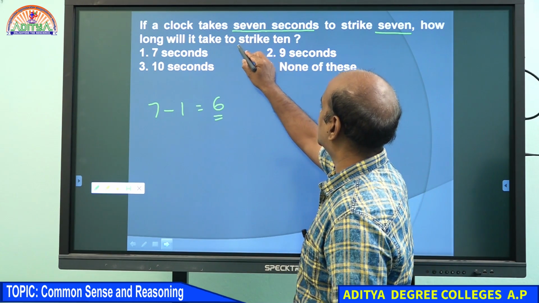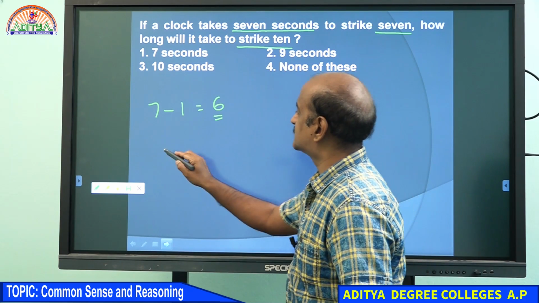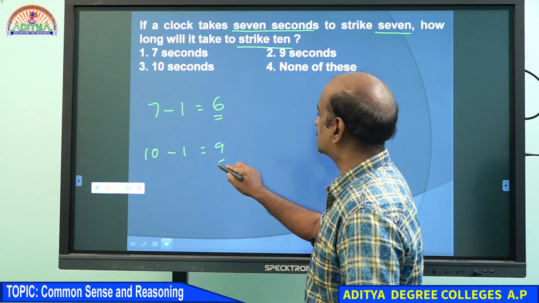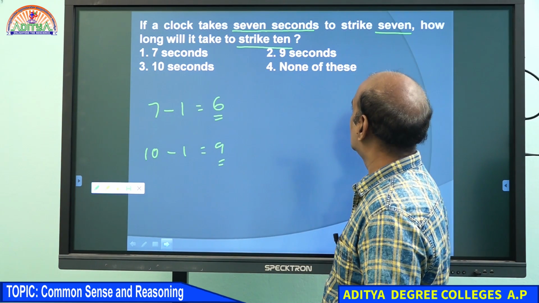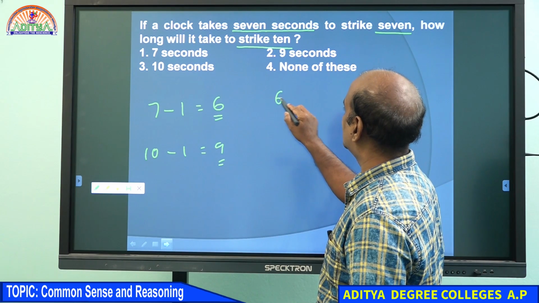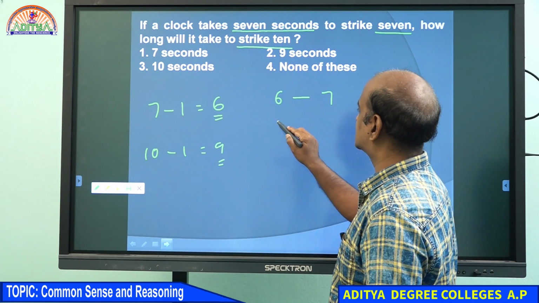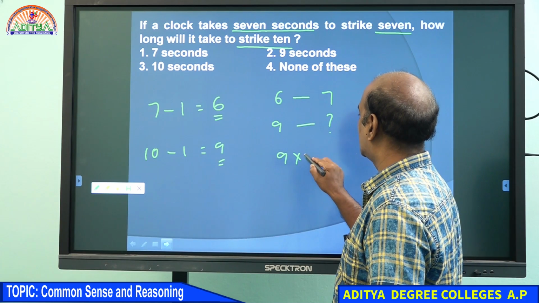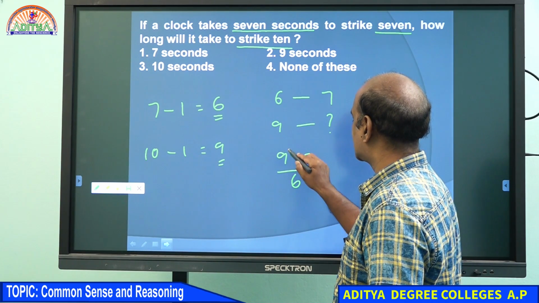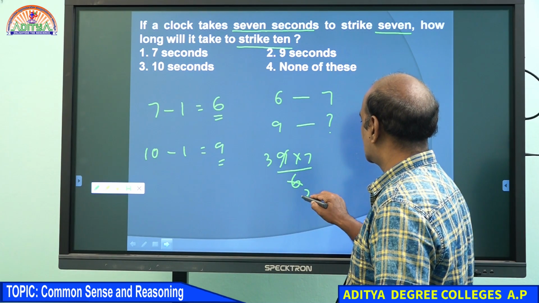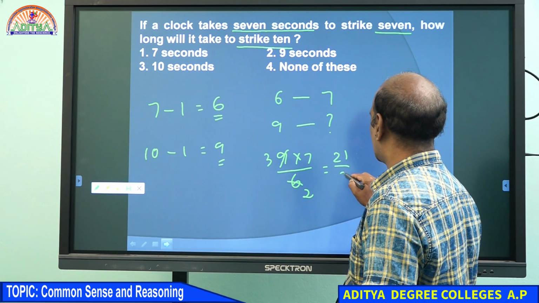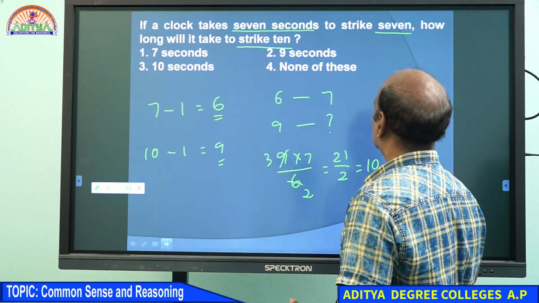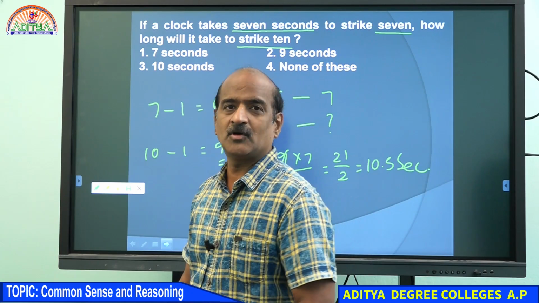If it has to strike 10, that means 9 segments. So for 6 segments it took 7 seconds; for 9 segments, how much time? 9 into 7 by 6. Therefore, your answer should have been 10.5 seconds. It is not 10 seconds, it is 10.5 seconds.